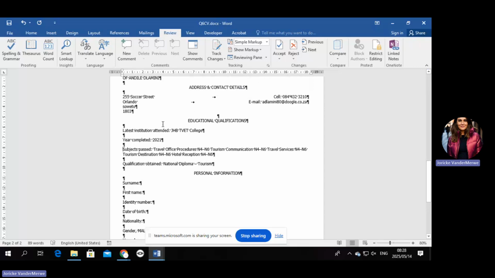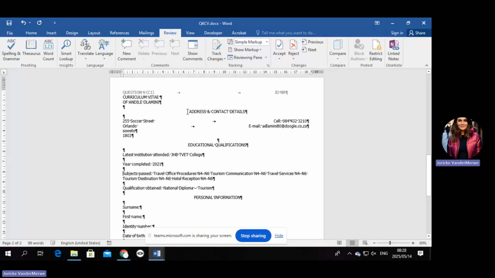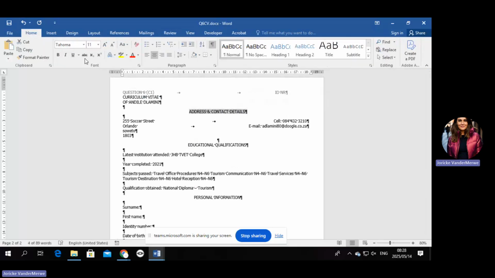Do you see there, this one here? If you look on yours, it has a little line that looks like this. Do you see that? That means you shouldn't do the underline, okay? Don't put on the underline, just make it as asked. If you look at your question paper, they are asking that it must be italics. So you're going to go to the italic button and press it after you've selected the heading.